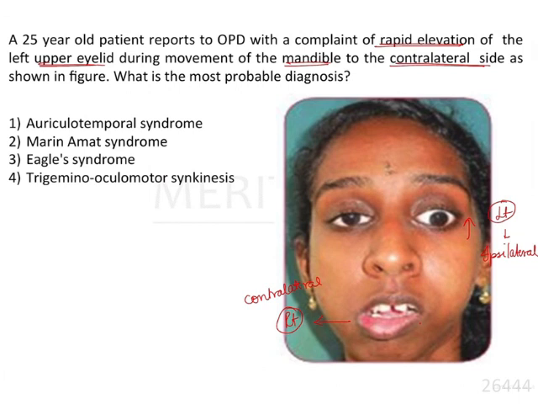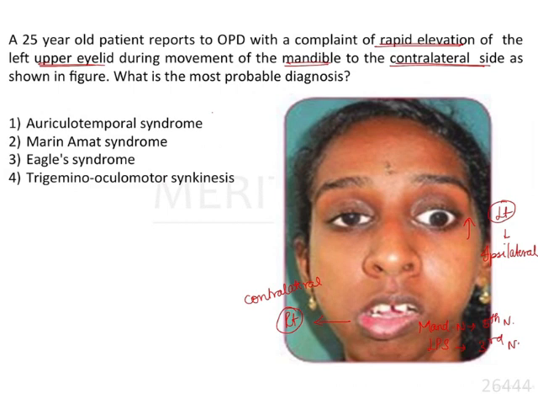So in this patient, it is the mandibular nerve that is involved, because it supplies the muscles of mastication, of which the pterygoid muscle brings about such lateral movement. Therefore, the mandibular nerve supplies the lateral pterygoid muscle, and it is a branch of the fifth cranial nerve, the trigeminal nerve. When it comes to the upper eyelid, elevation is brought about by the levator palpebrae superioris muscle, which is supplied by the third cranial nerve. Therefore, there is some aberrant connection between the fifth cranial nerve, the mandibular nerve, and the oculomotor nerve in this patient. With this basic knowledge, let's look into the various options given to us.